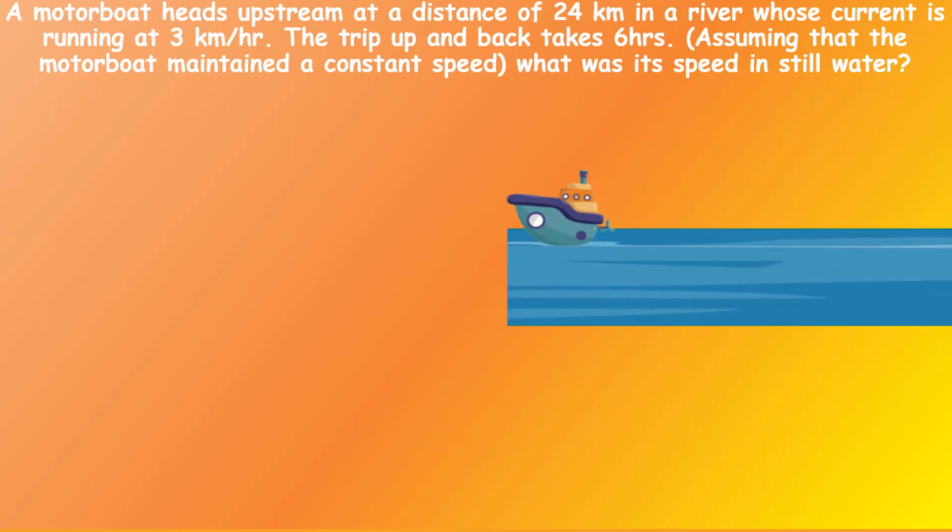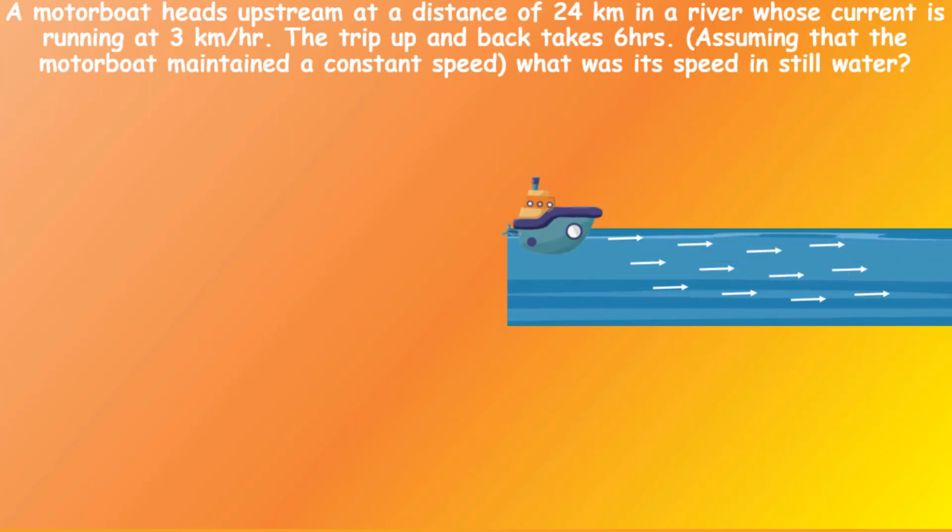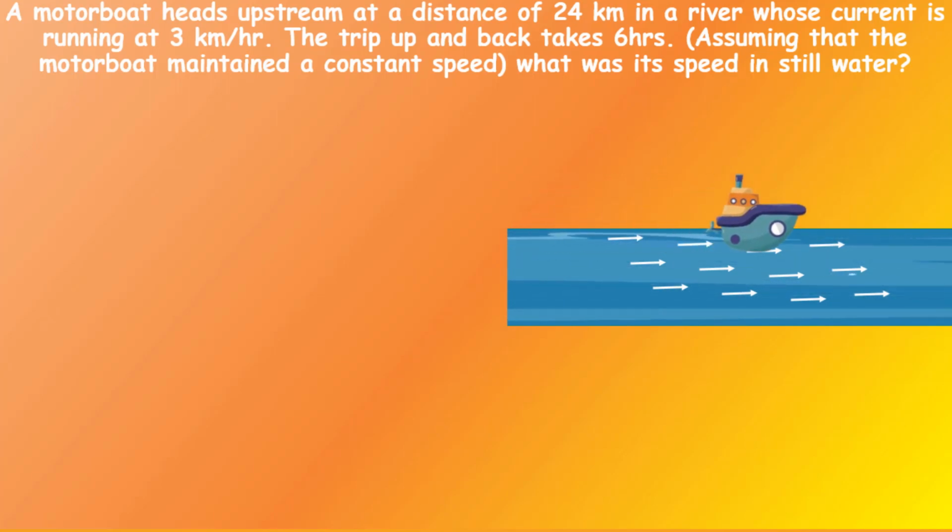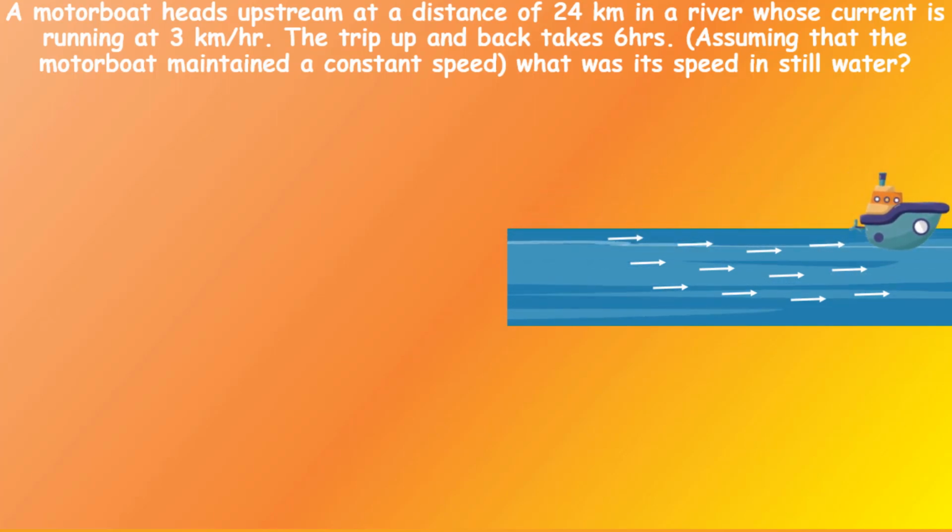Now, tell me what happens if the boat is traveling in the same direction as the water flow. In this situation also, will the flow of the water affect the speed of the boat? Yes. When the boat is traveling in the same direction as the water flow, the speed of the water flow will give an additional speed to the boat.